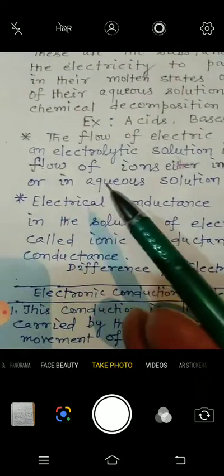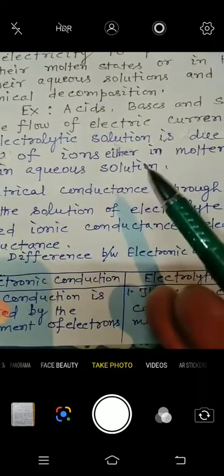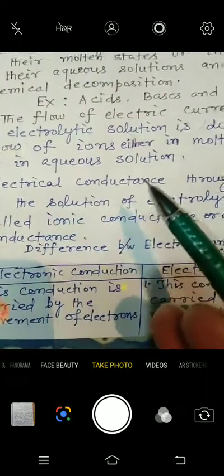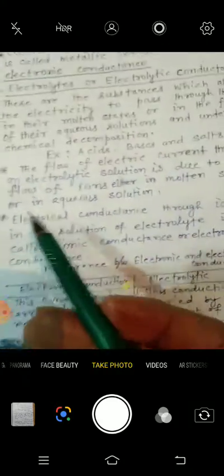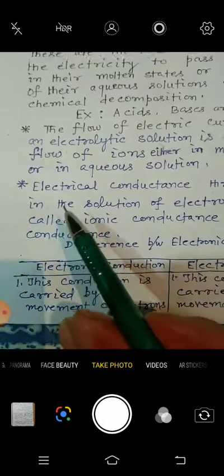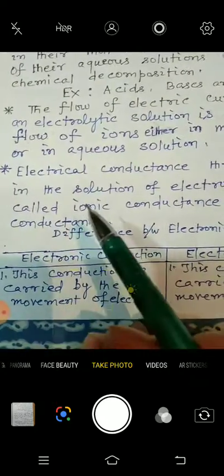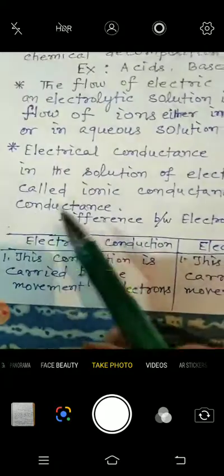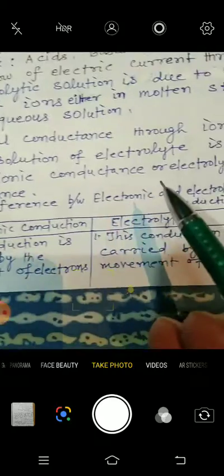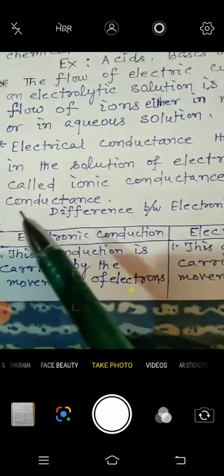Now next important thing is that the flow of electric current through an electrolytic solution is due to the flow of ions either in molten state or in aqueous solution. Now, electrical conductance through ions in the solution of electrolyte is called ionic conductance or electrolytic conductance.